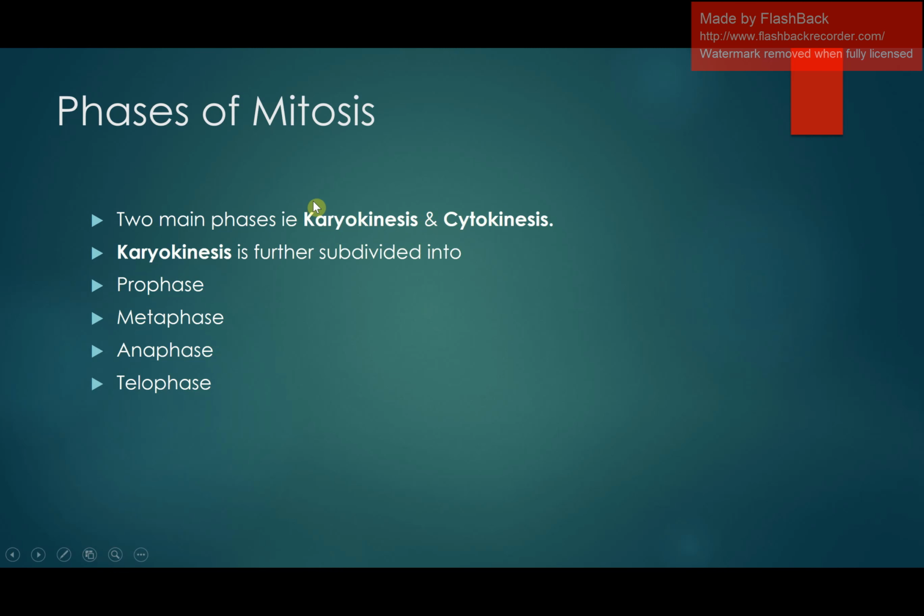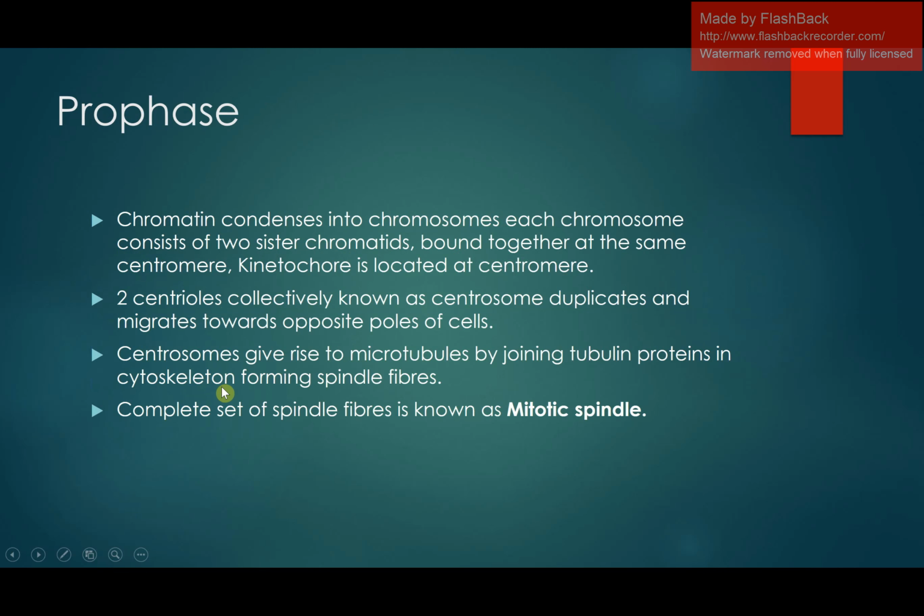Karyokinesis or the division of the nucleus is further divided into four phases. The first phase is known as prophase, then metaphase, anaphase, and the last phase is known as the telophase. In prophase, the cell prepares itself for the division. In the metaphase, the chromosomes arrange themselves at the equator. In anaphase, the chromatids move toward the opposite poles, and telophase, which is also known as the termination phase, is a reversal of the prophase, where all the things that happened in the prophase are reversed.